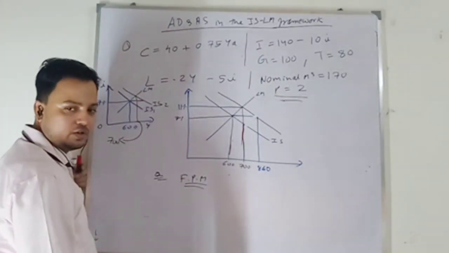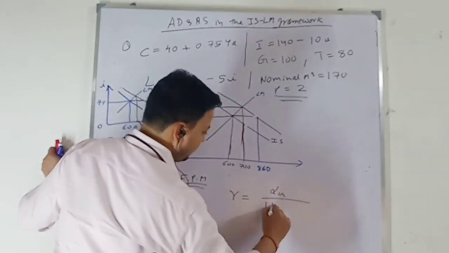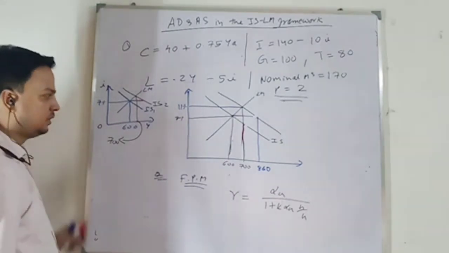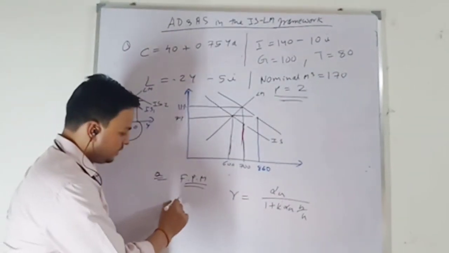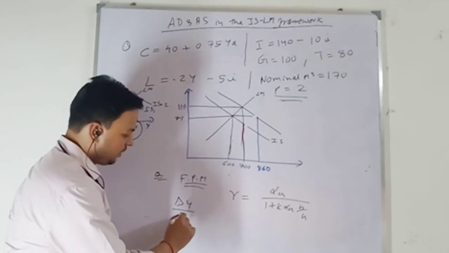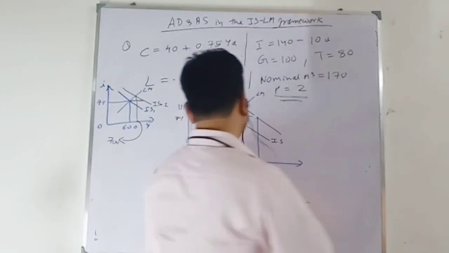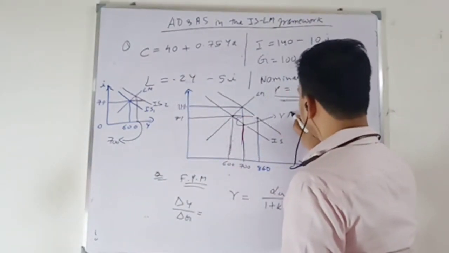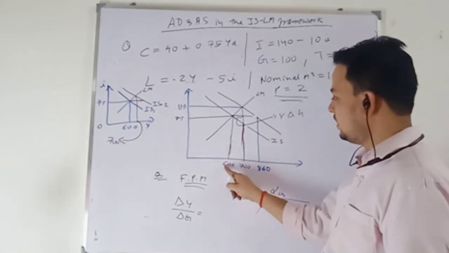The fiscal policy multiplier is given by gamma, which is alpha g over 1 plus k alpha g b over h. This gamma gives the change in income due to change in government expenditure. So gamma times the change in government expenditure is the change in income.